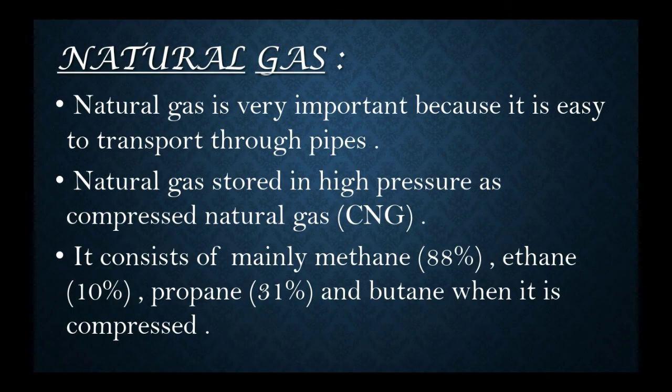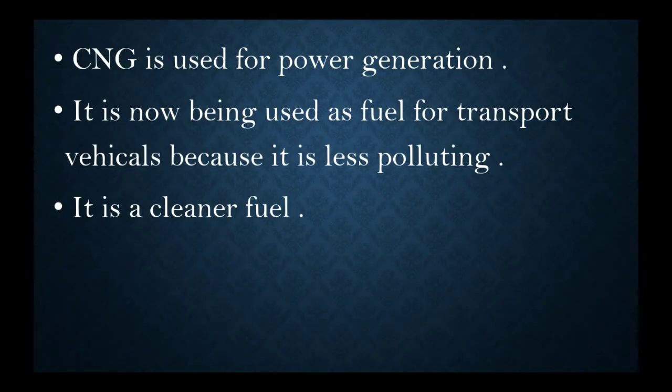Now, let us see natural gas, which is one of the fossil fuels. Very important fossil fuel. Natural gas is very important because it is easy to transport through pipes. Natural gas stored under high pressure is known as compressed natural gas, CNG. This natural gas is a constituent of methane 88%, ethane 10%, propane 3% and butane when it is compressed. And the CNG is used for power generation. This CNG is also being used as the fuel for transport vehicles because it is less polluting. It is a cleaner fuel.